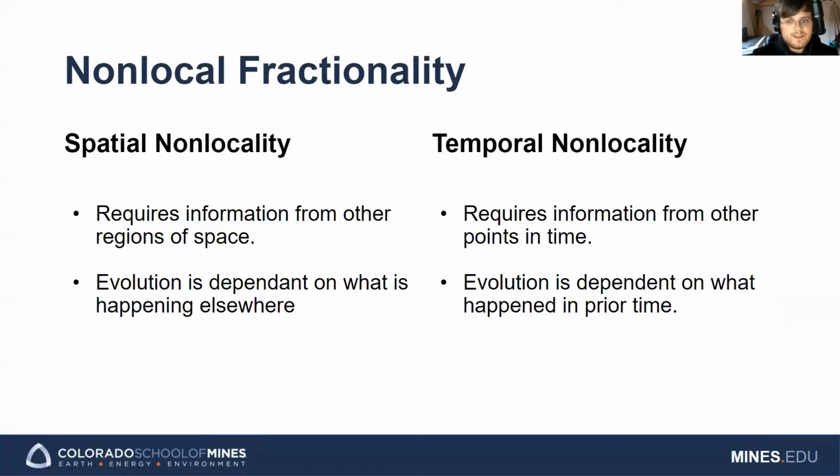Temporal non-locality can be understood in a similar way. A more intuitive term for temporal non-locality would be that of a memory effect. A system with memory effects appears to have a memory of what happened prior, and this memory impacts the system as a whole. Examples of such can be found in some complex networks, such as a memristor network. It is important to understand that our fractional operators must reflect these slightly different properties in how they operate on a spatial or temporal variable. Let us go ahead and define these operators with this in mind.